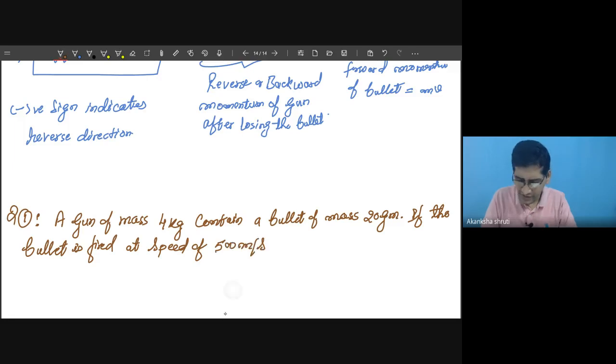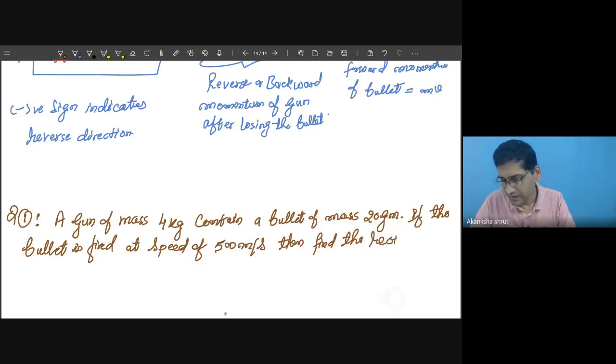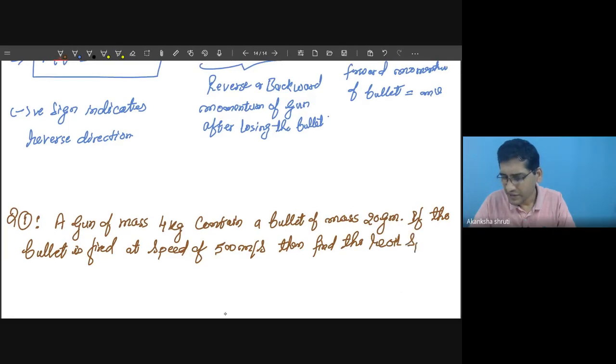This is the speed of the bullet which is coming out of the gun. Then find the recoil speed of gun.